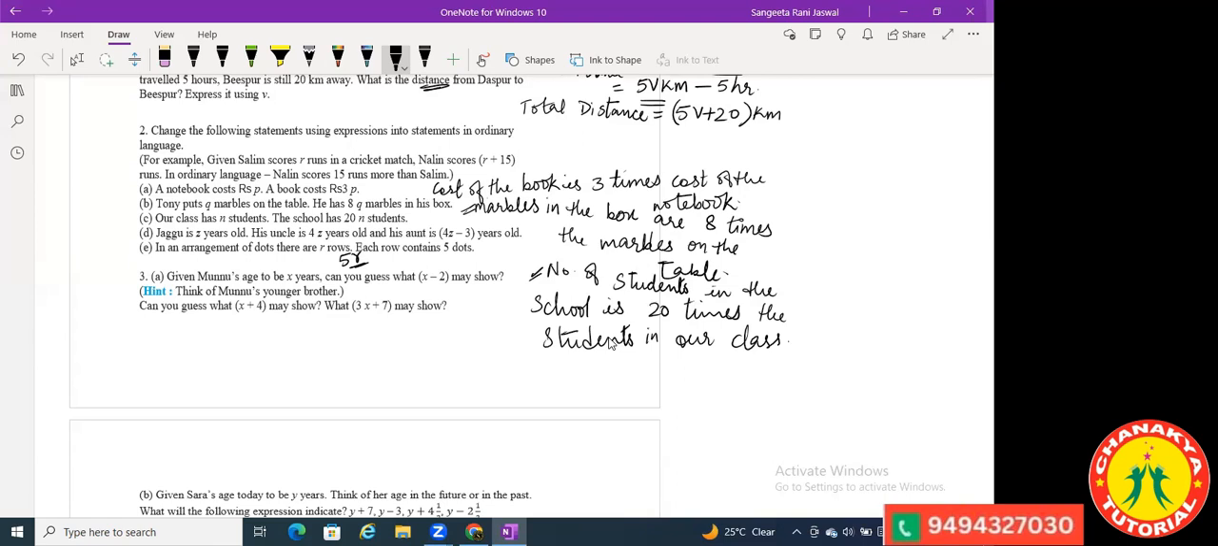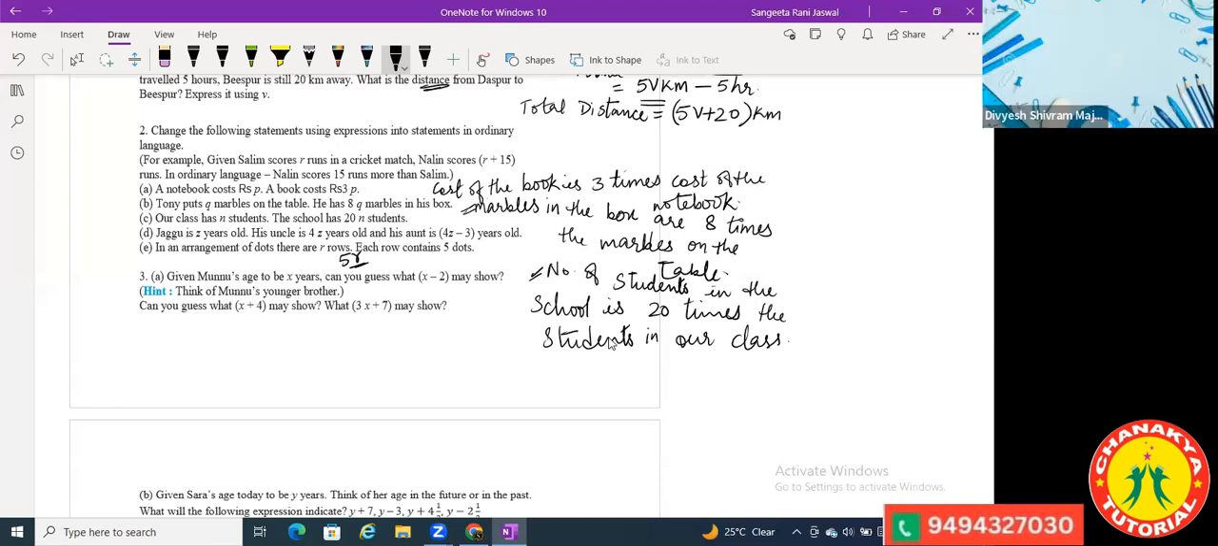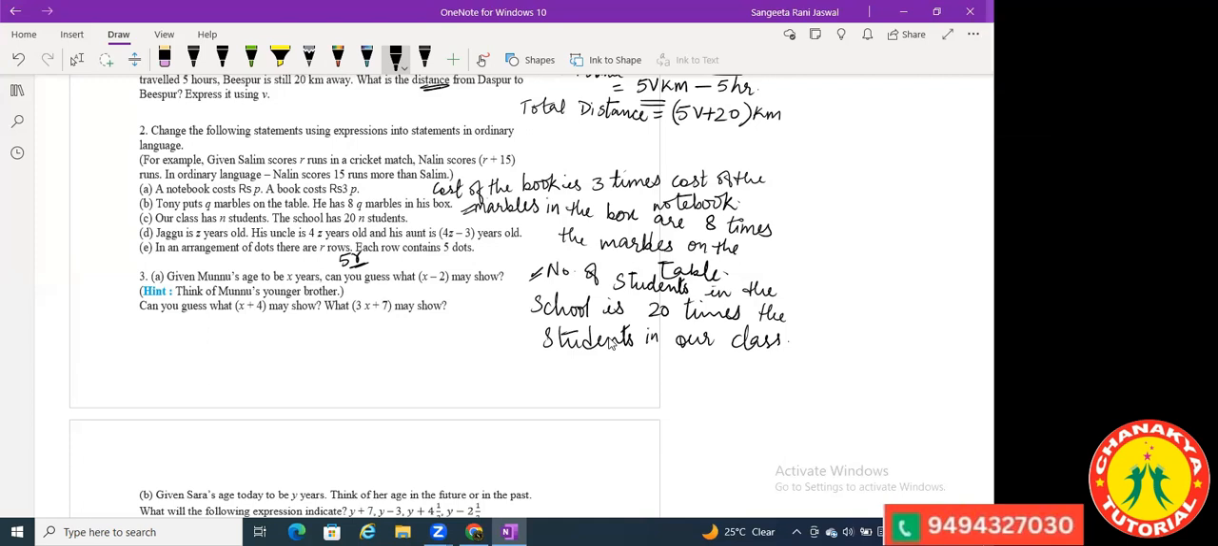Yes, ma'am, clear. Okay. See the next one. Given Munu's age to be X years, can you guess what X minus 2 may show? If Munu's age is X years, then what is X minus 2? Ma'am, 2 years less than Munu's age. So that means 2 years earlier.